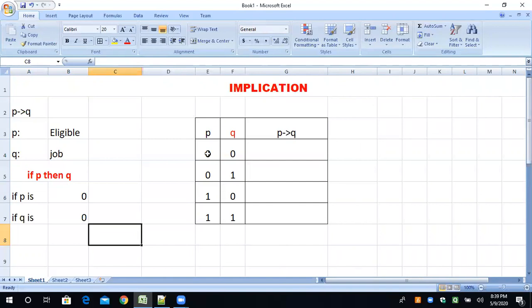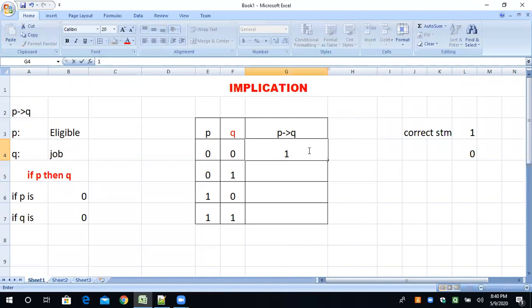Here you can see that if P is 0, that means you are not eligible, and Q is 0 means you are not getting the job. The statement is absolutely correct. So the correct statement I will indicate by 1, and the wrong statement I will denote by 0. So coming back, P is 0 and Q is 0, that means you are not eligible, that means you are not getting the job. Absolutely right. The statement is correct. So I put the 1.